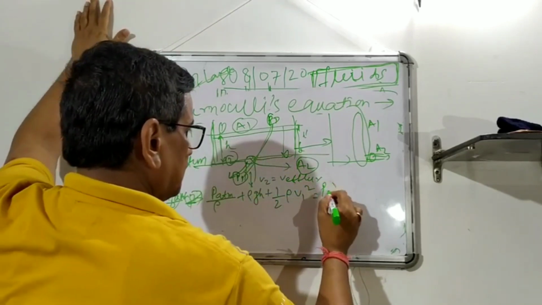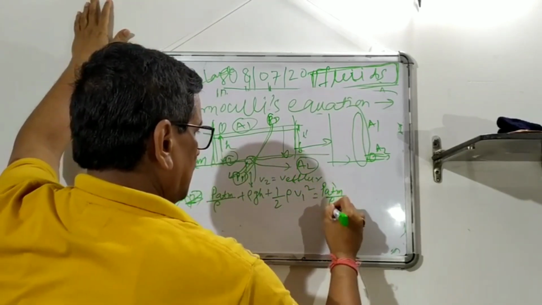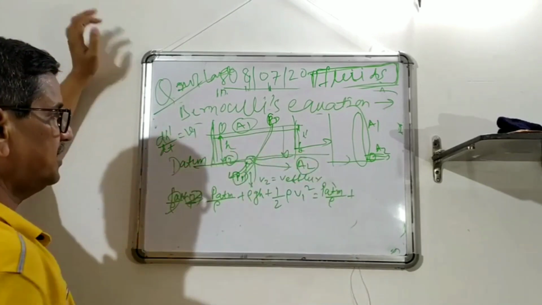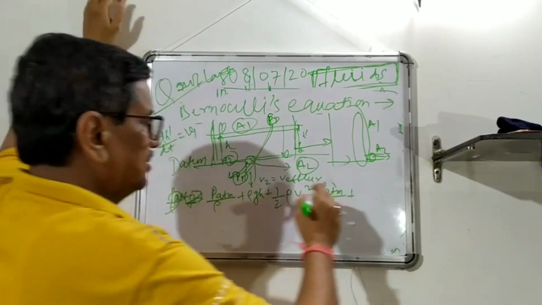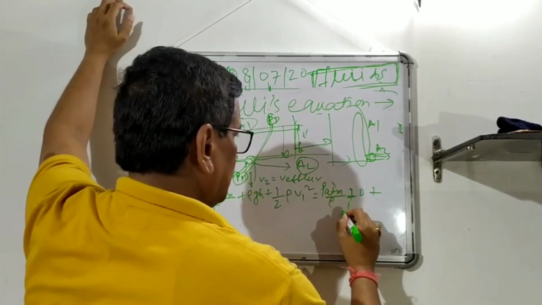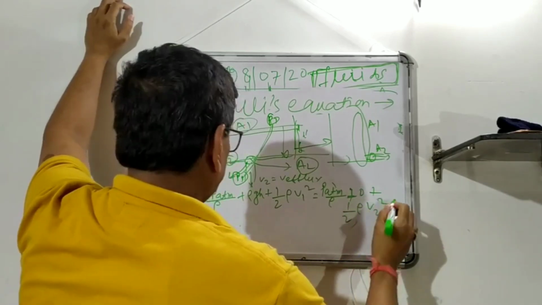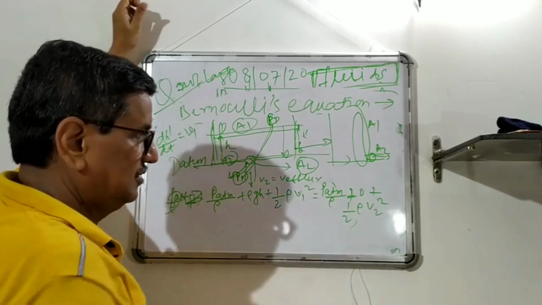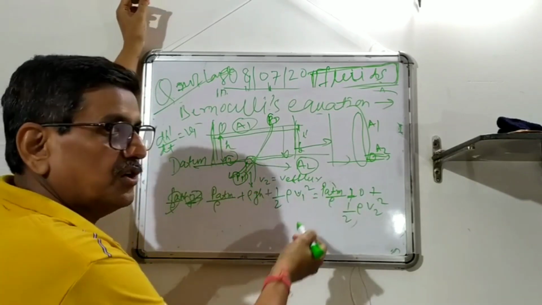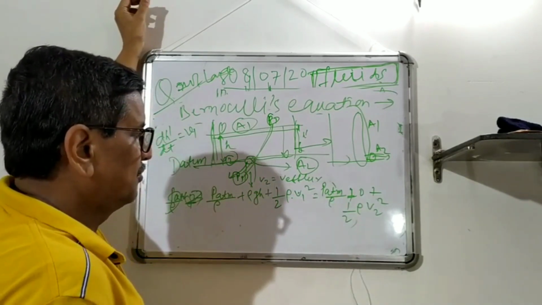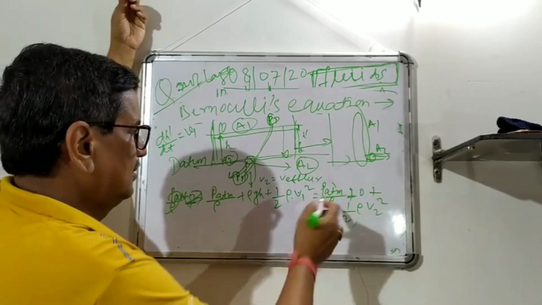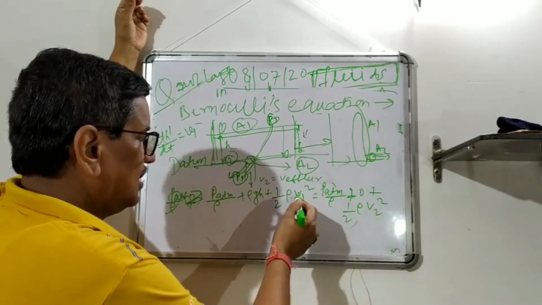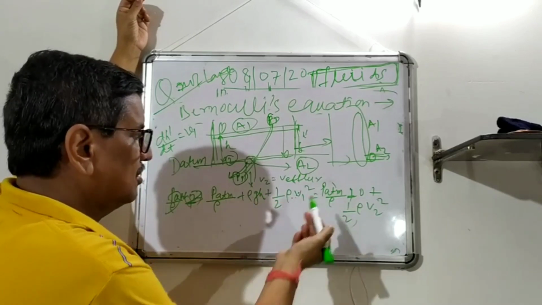Again P atmosphere, and here what will happen? 0. There is no potential. The datum is there, so this term becomes 0, and this will become half rho V2 square. So now the catch is, there are two unknowns. This will cancel out. There are 2 unknowns, V1 and V2, and 1 equation.